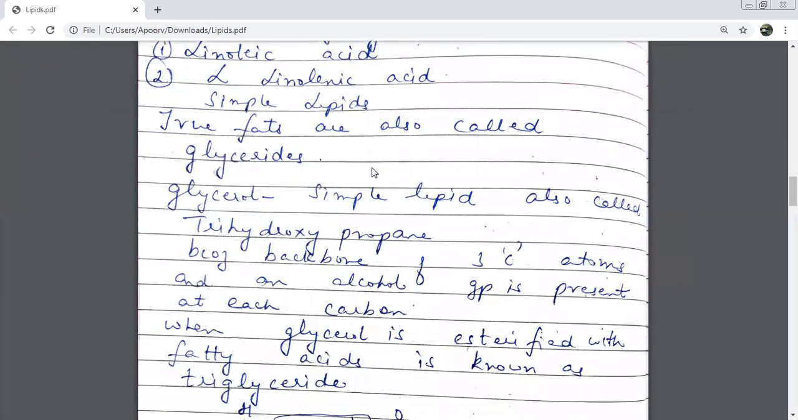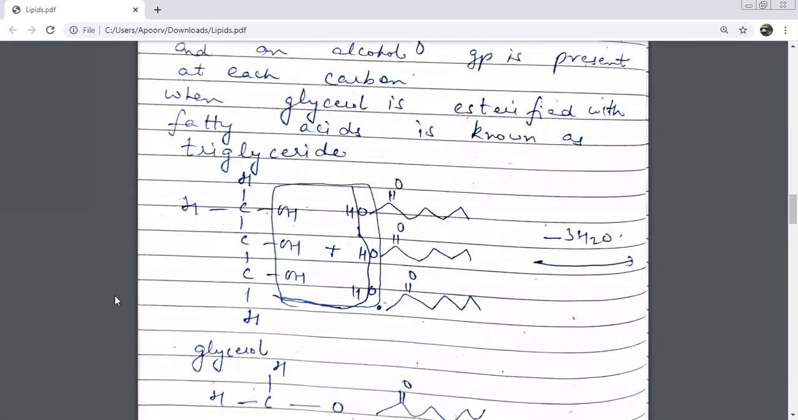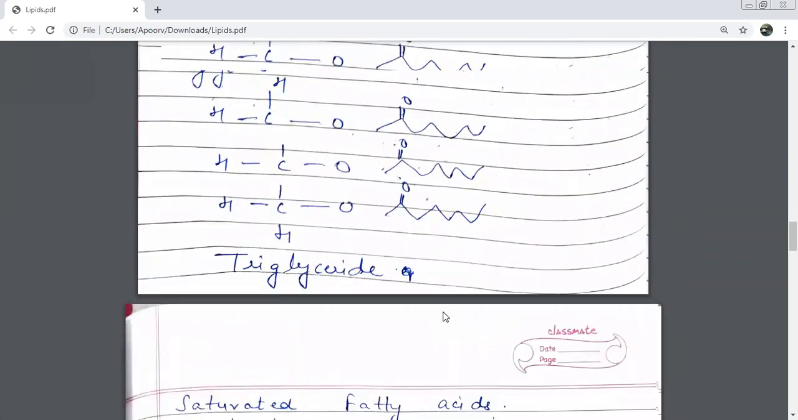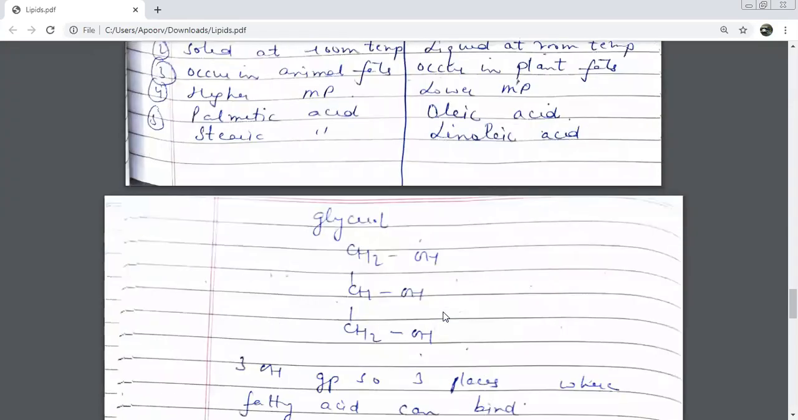And then I told you why this is called trihydroxypropane: because the backbone is 3 carbon atoms and an alcohol group is present. So this is your triglyceride. You have understood: 3 fatty acids combined with 3 OH, with 3 water molecules going out. This is your triglyceride, ester formation. It could be a diglyceride also, it could be a triglyceride. Simple.